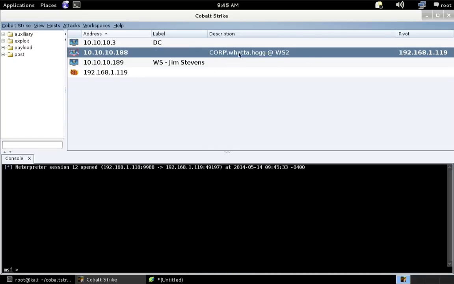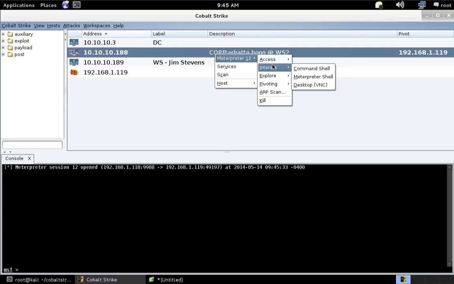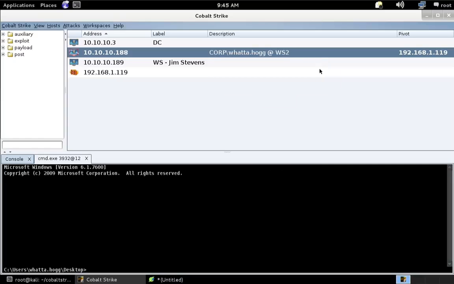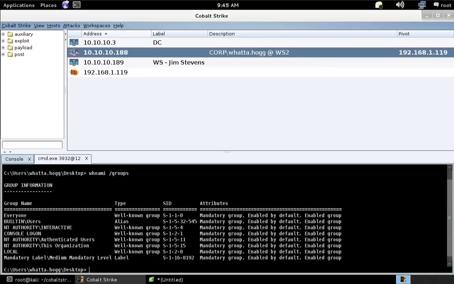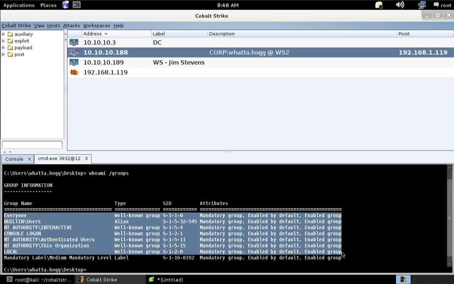Now, what I want you to see is we have a Meterpreter session as the user corp whatahog. If we go open up a command shell and do whoami /groups, I want you to see that we're running in a standard user context, okay? A medium integrity level. I also want you to see that the user, whatahog, is not a local admin, nor is whatahog a domain admin. I am a standard user in every way, as if I had phished an arbitrary user in my target's environment.